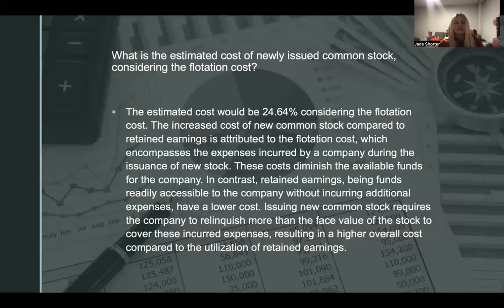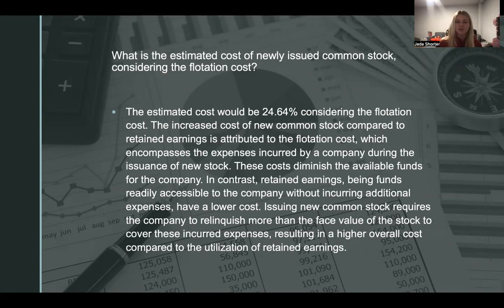So what is the estimated cost of newly issued common stock, considering the flotation costs? The estimated cost would be approximately 24.64%. The increased cost of the new common stock compared to retained earnings is attributed to the flotation cost, which encompasses the expenses incurred by a company during the issuance of new stock.